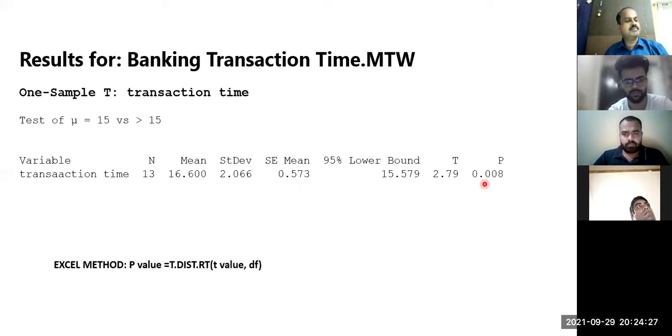You can use Minitab or Excel. 0.008172 something. So this is for right tail, correct? This is RT. All right, so we move on.